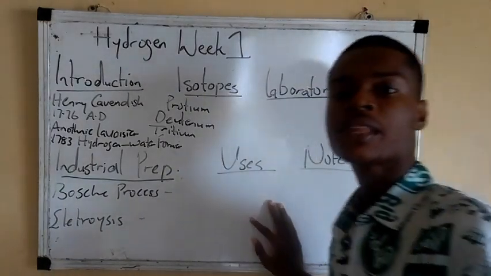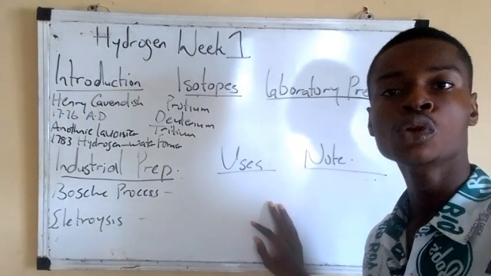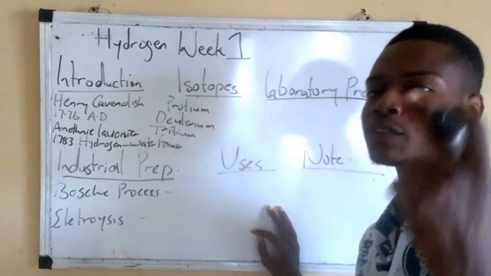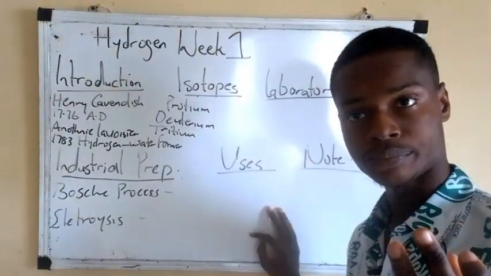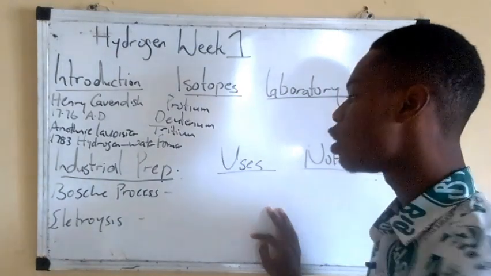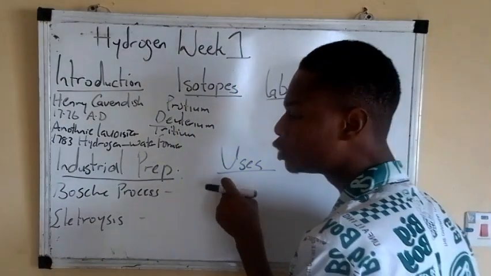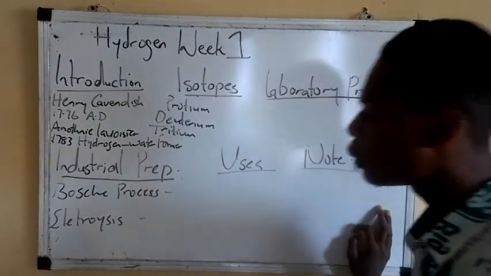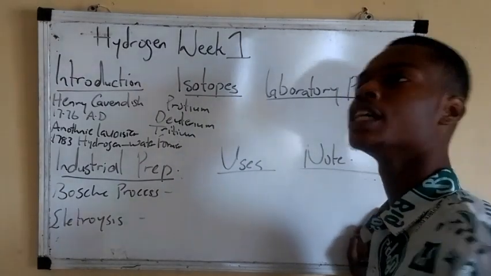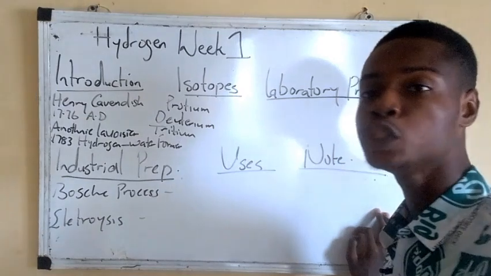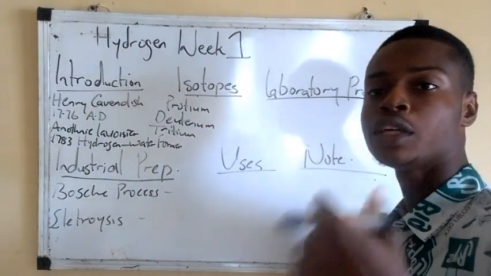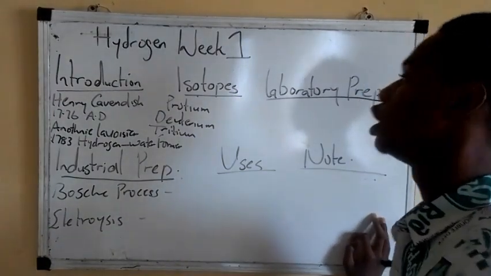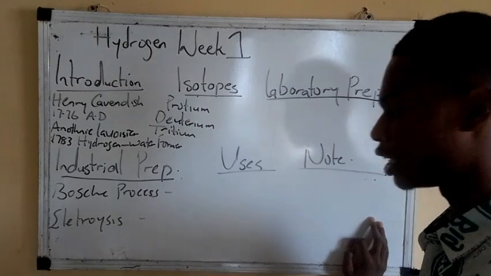Under the Bosch process, the explanation you should get is that a heavy amount of hydrogen is gotten from what? Water gas. Then electrolysis. Under electrolysis, pen down: the purest form of hydrogen is gotten through electrolytic processes. I repeat, the purest form of hydrogen is gotten through electrolytic processes.